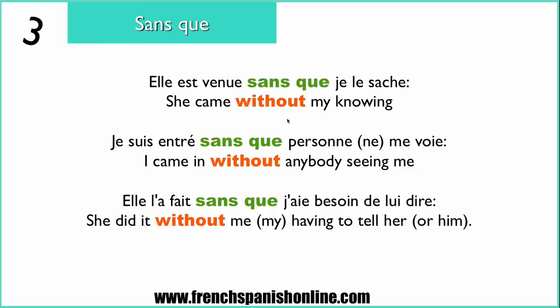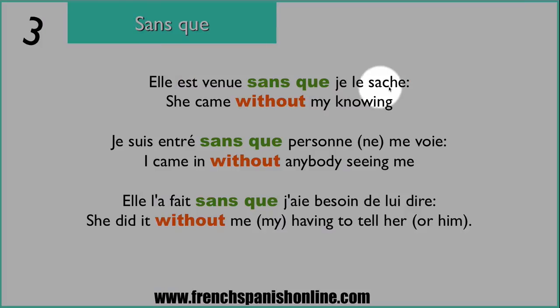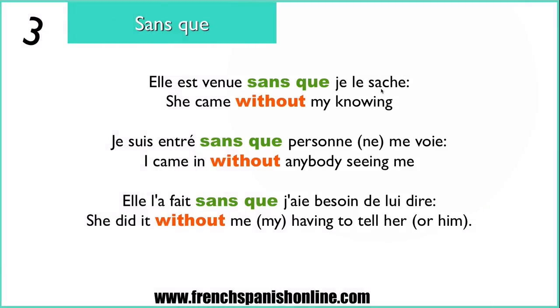Here we have the same construction as before, without, followed with the gerundive. But here we use sans que, followed with the subjunctive form of the verb to know, which is irregular in French, sache. So, why? Because here we have the subject she, the verb to come, and here we have me or my for to know. Two different subjects, so we use sans que followed with the subjunctive mood in French.